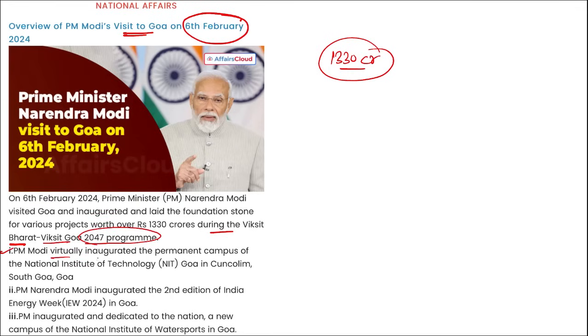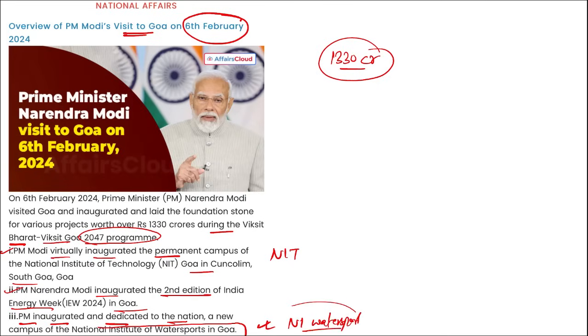And PM Modi virtually inaugurated the permanent campus of NIT Goa in South Goa. PM Narendra Modi also inaugurated the second edition of India Energy Week in Goa, and PM Modi also inaugurated and dedicated to the nation a new campus of the National Institute of Water Sports in Goa. So National Institute of Water Sports is also located in Goa. NIT will be in Goa, and India Energy Week was held in Goa.